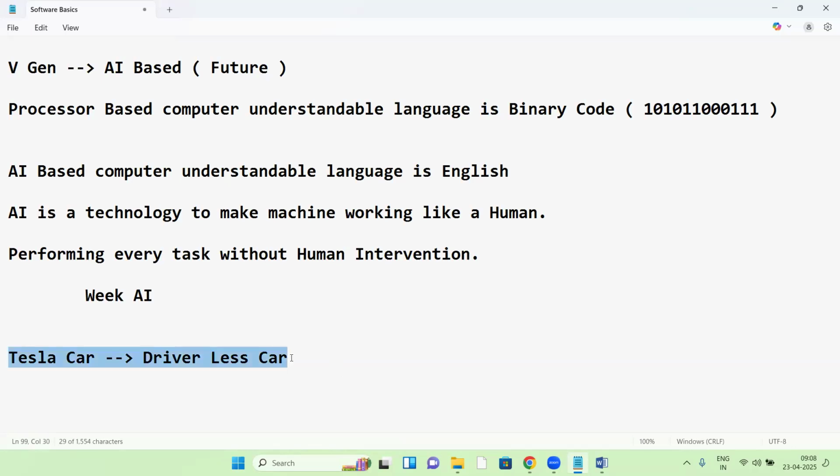That car is integrating with the mobile here. From the mobile, you can operate this Tesla car. Suppose you want to take it out of the parking, you can do that here. You give the instruction in the mobile, the mobile app takes that instruction and passes it to the car, and the car will come out of the parking, right?